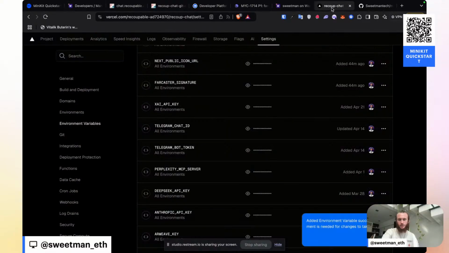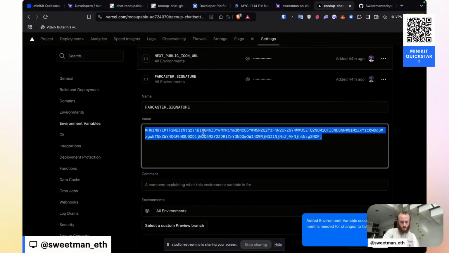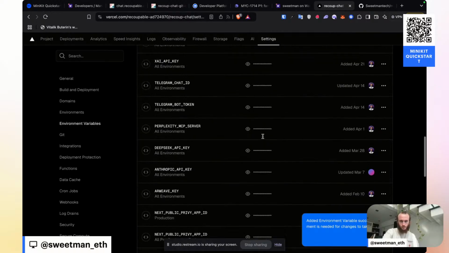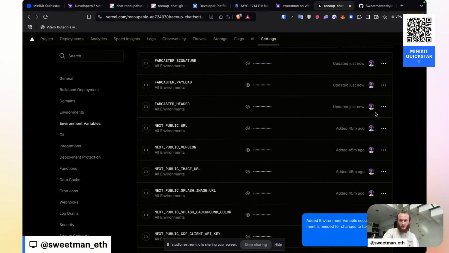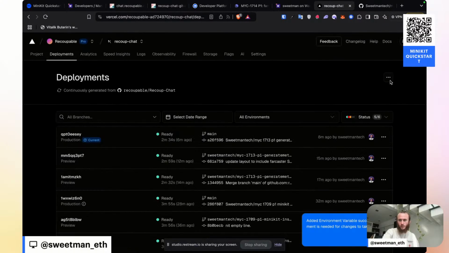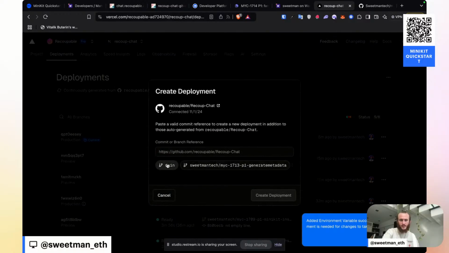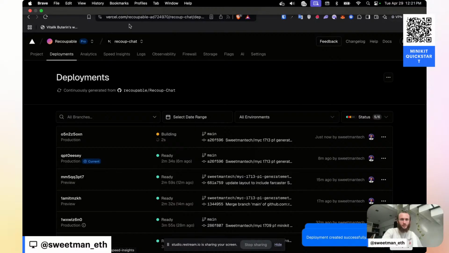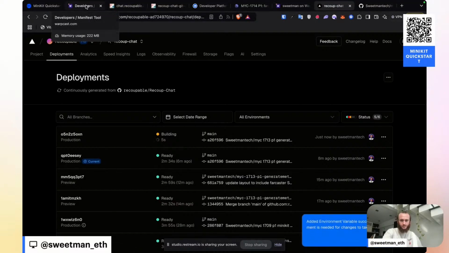Copy the signature, go back to our environment variables, modify the Farcaster signature. And there are no changes to the signature as well. Save that. And now that we have updated these for all three of those variables, let's do a redeploy. Go to deployments, tap the three dots, create a deployment, select main, and create the deployment. Once this deployment finishes, we should be able to verify our app and then have it published in the Farcaster mini app store.